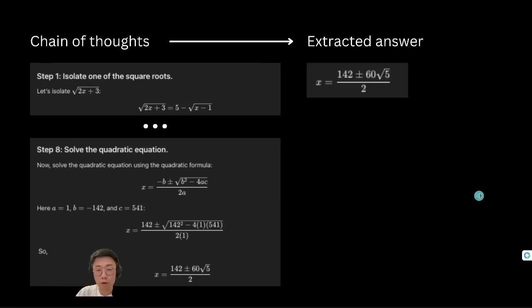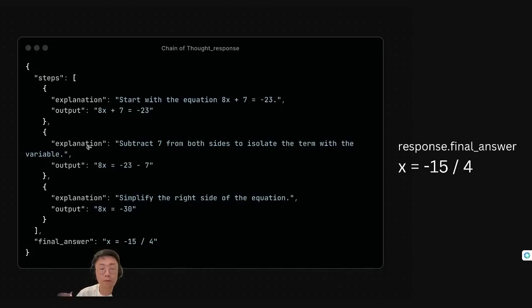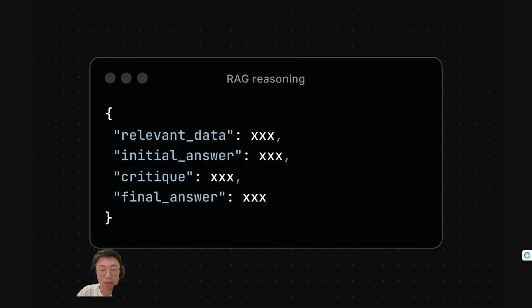And this additional work, in my opinion, stops developers from adopting chain of thought for many tasks that could have been optimized. But with structured output, you can force the large language model to generate a list of reasoning steps first, and only after that, come up with a final answer. And you can just grab the final answer directly by getting the value of that key. It becomes extremely easy and simple to set up those additional reasoning steps to improve the quality. And you can even teach the large language model what steps to think through before they come to the final answer as well.